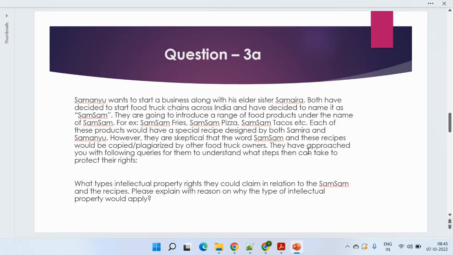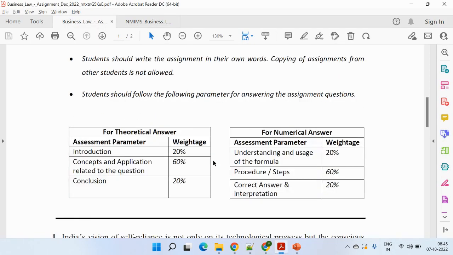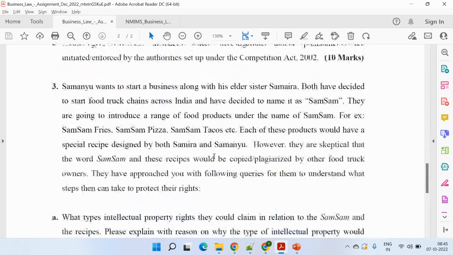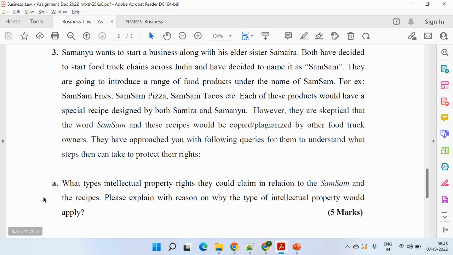The second question is clear. Now moving to our third question. The third has two parts, third A and third B. One important thing which most of the students are asking me again and again is, sir, do we need to write something about the question number third? Because if I am just opening the assignment PDF, it's mentioned first question, second question, and third A and third B. So many students have an impression that firstly you need to give a brief about this third question, after that write for third A, and lastly third B.